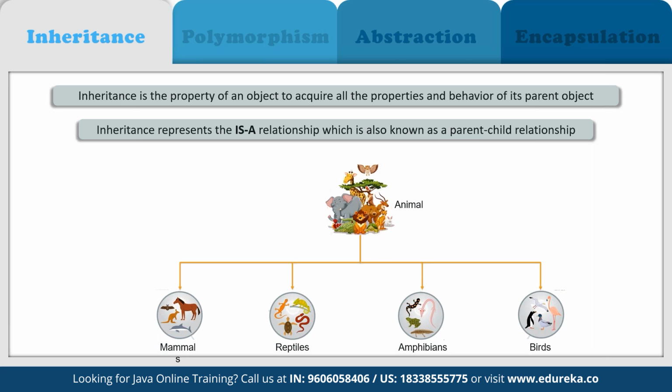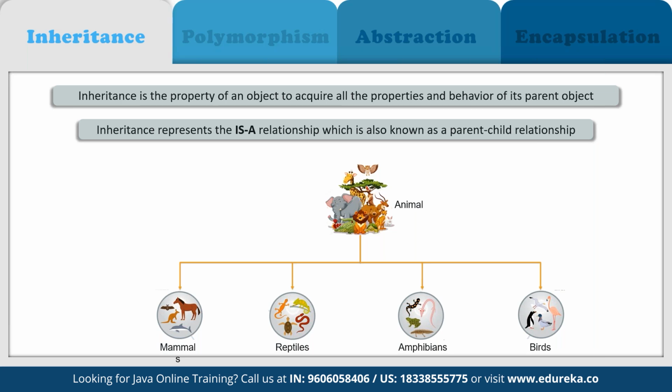Now let's say we pick up a specific type here, mammals. Horses, whales, human beings, monkeys, they all are part of mammals, right? Because they all share common characteristics for mammals. And again, we can segregate them further. So basically what we are doing is trying to inherit the properties of a class in all the other components in that class itself to improve the functionality.